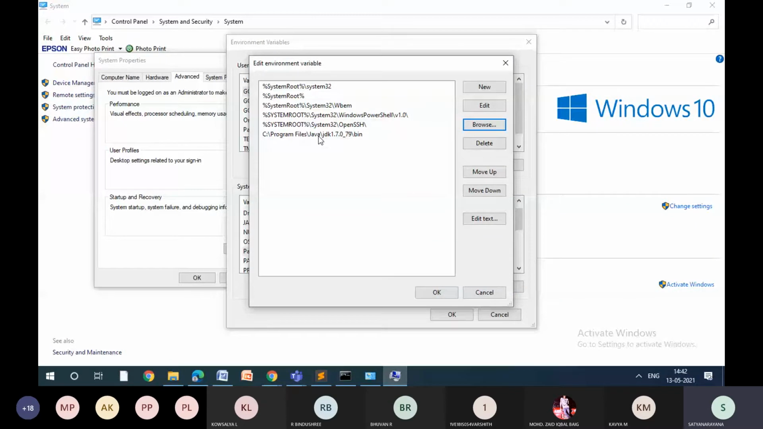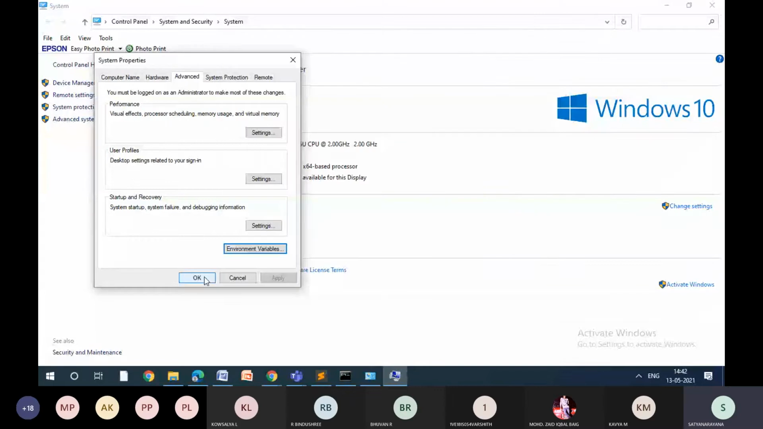Bin. Now you say OK, OK. Don't close directly. Give OK. This one you close it. Now the class path has been set. So how to check class path has been set?